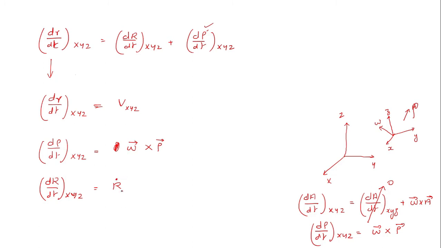So applying all these in this equation, I would get Vxyz, the velocity of the point P with respect to the primary reference frame capital XYZ, is equal to R dot plus omega vector cross rho vector. This is one relation which we will have to study.